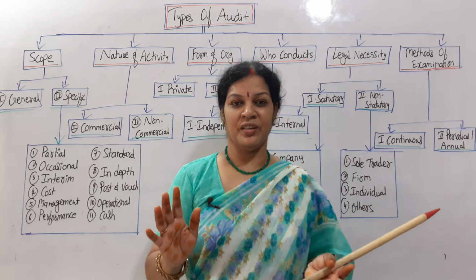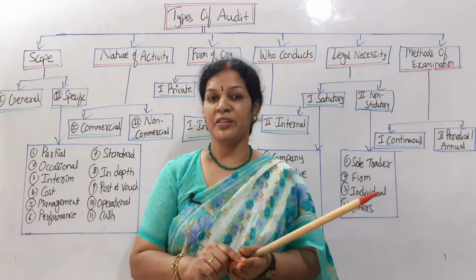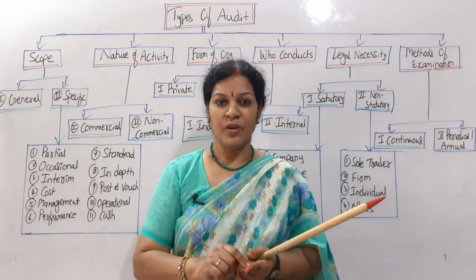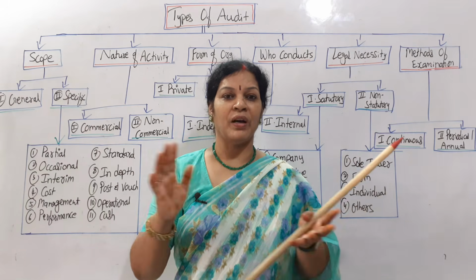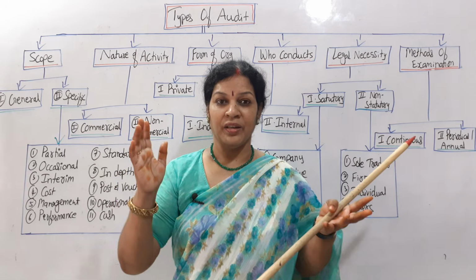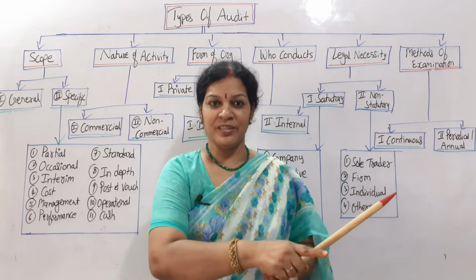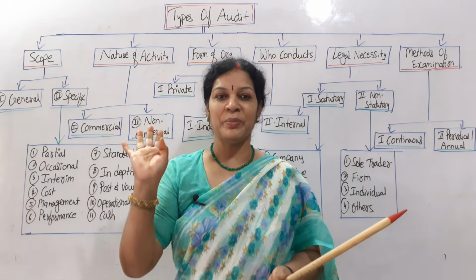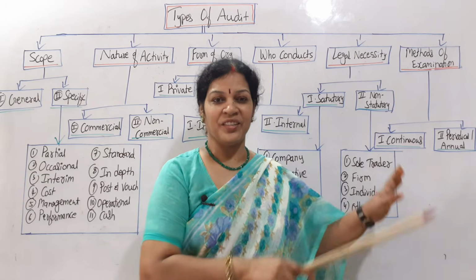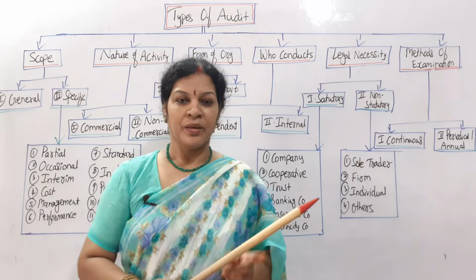This kind of continuous audit is going to be conducted in those organizations where business is vast, crores of business is there, and transactions are a lot, and thousands of employees are there. Along with these employees, this auditor is also appointed. You have to come regularly. So that's continuous audit. Whereas periodical annual audit.